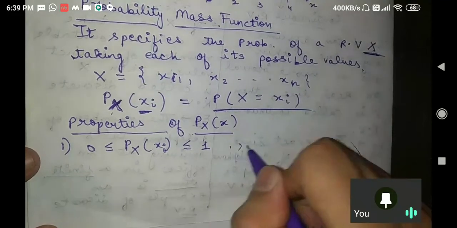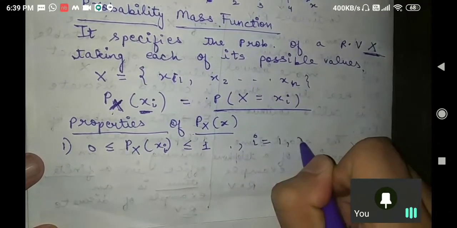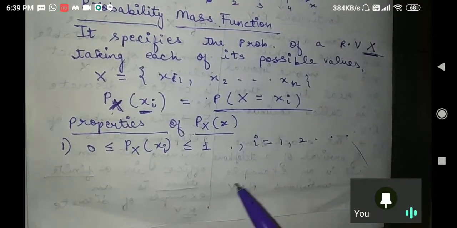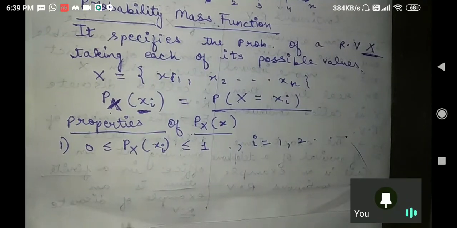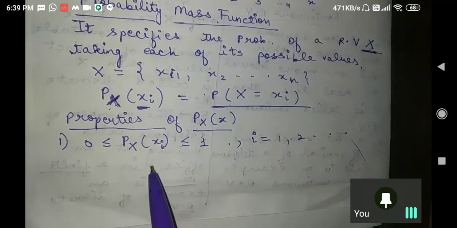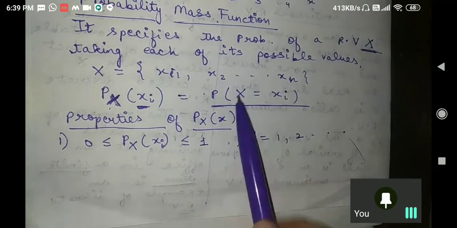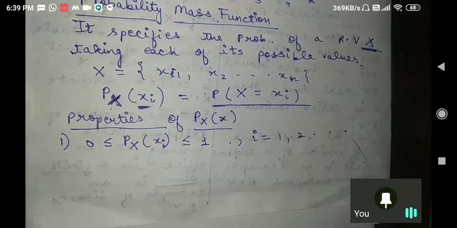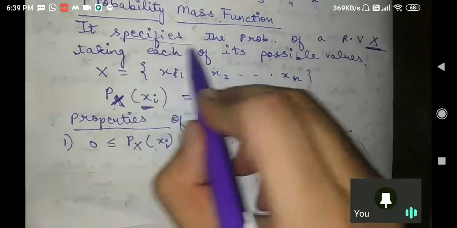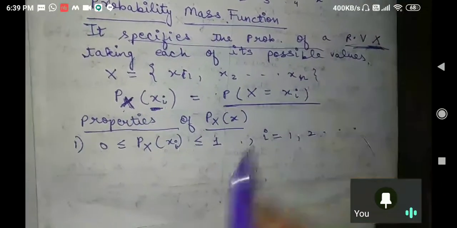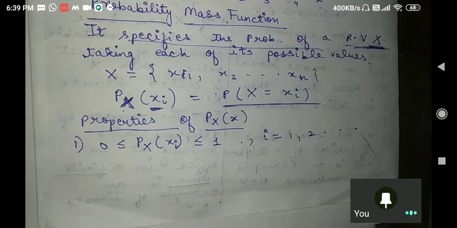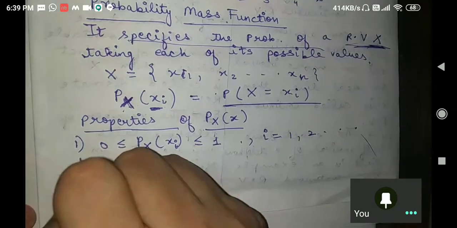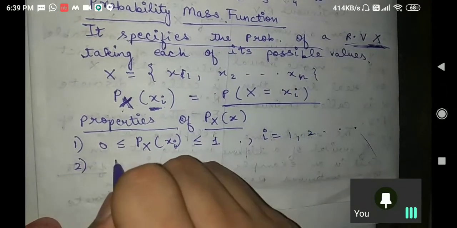For i equal to 1, 2 and so on, whatever be the value of your element, we are finding the probability for that particular element, and its probability is always greater than or equal to 0 and less than or equal to 1. For a particular value of xi, we are trying to find its probability. What I have written is that we specify the probability of a random variable. Is that clear? Srinivas, is that clear?